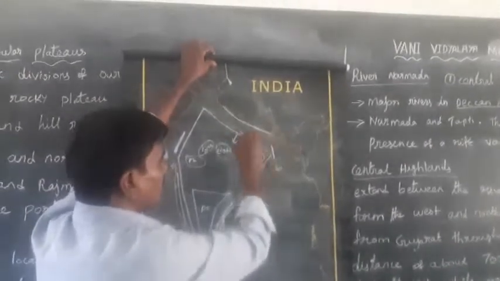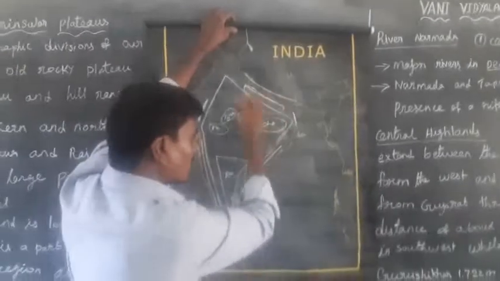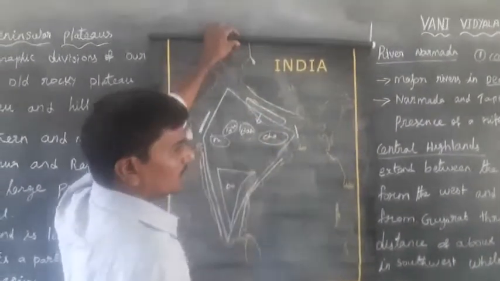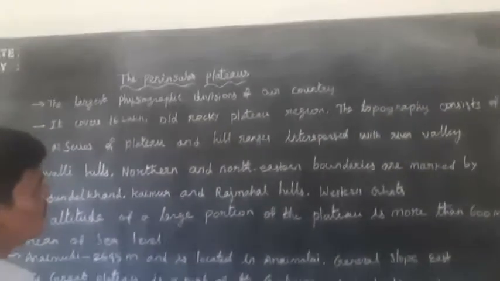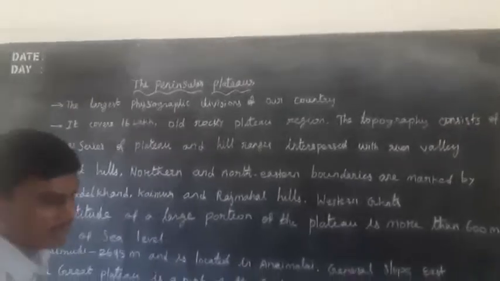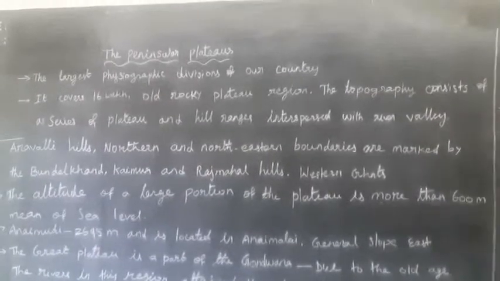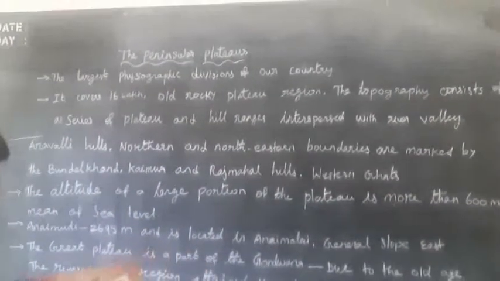So the Northern Mountains and the Northern Great Plains, and in the south the Peninsula Plateaus, are physiographic divisions of our country, and this is the largest division of the country.